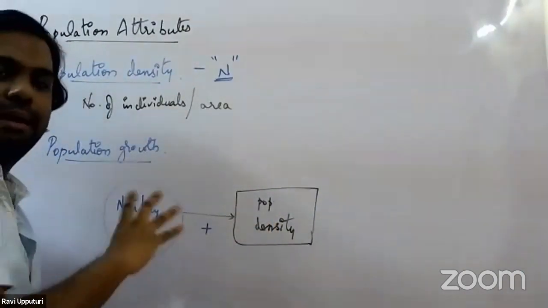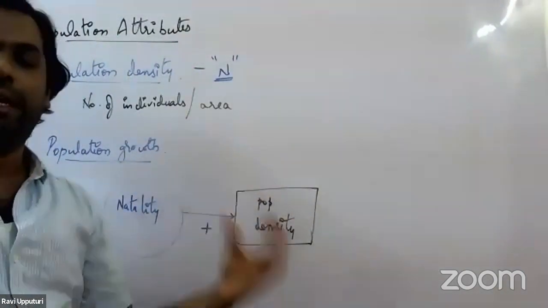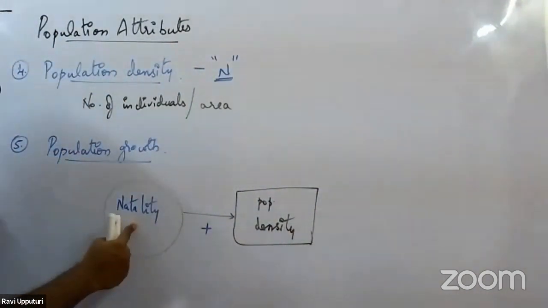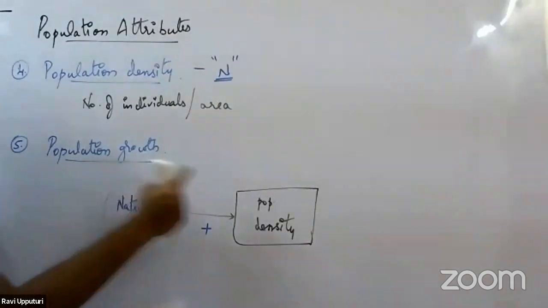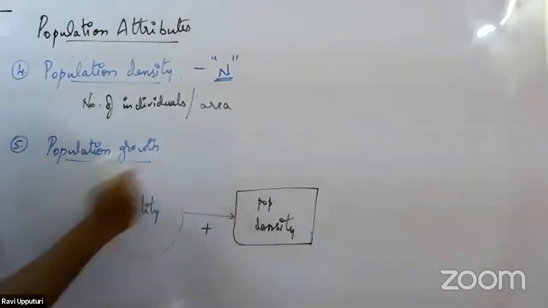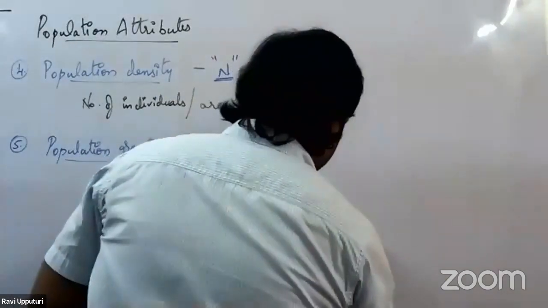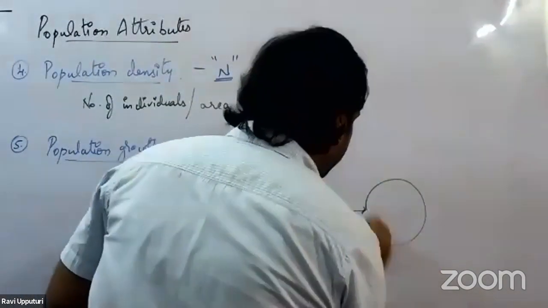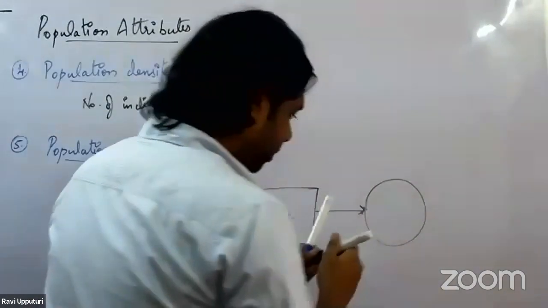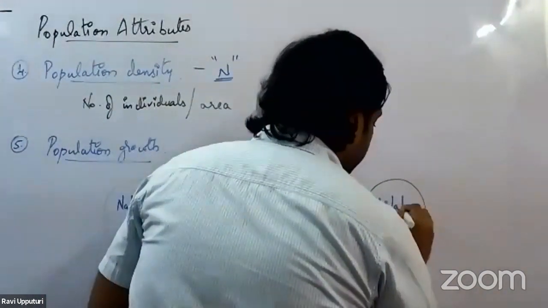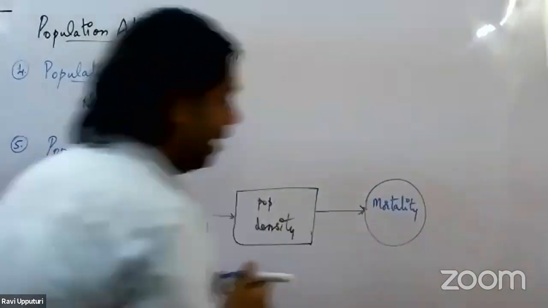So what do we mean by natality? It is nothing but the number of individuals added to the population per thousand. We call it natality. Because of natality, the population density will start increasing. The second one, what we have on this side, would be termed as mortality.